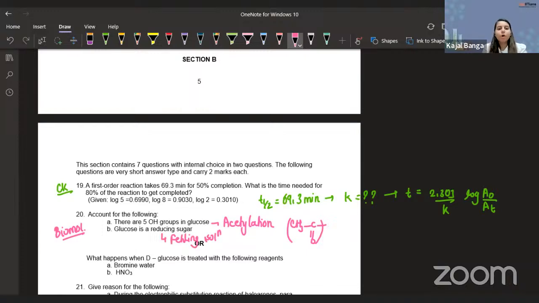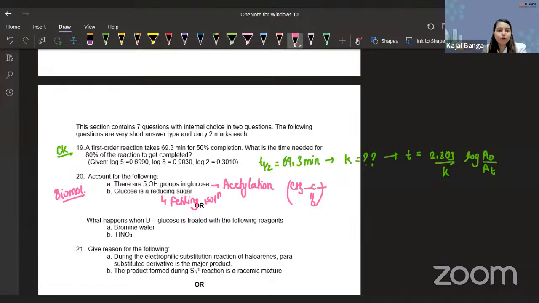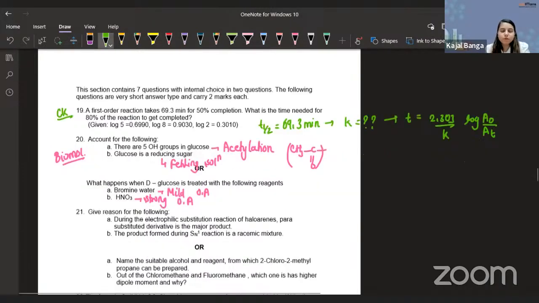Or what happens when D-glucose is treated with the following reagent? Bromine water. So guys, bromine water is a mild oxidizing agent. We know what a mild oxidizing agent will do. HNO3 is a strong oxidizing agent. We also know what a strong oxidizing agent will do. So that is something we can easily do. Perfect. Let's move on to the next question.